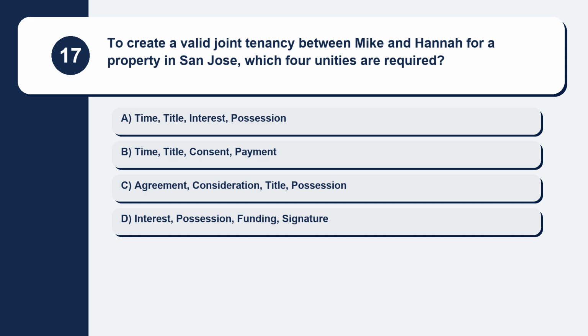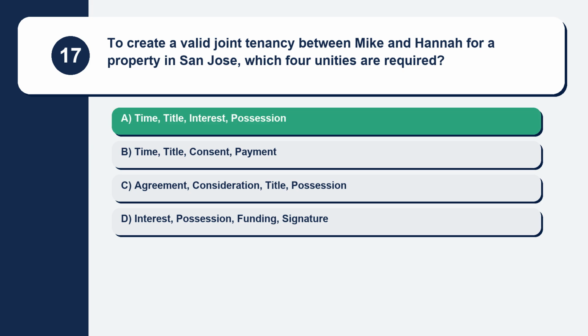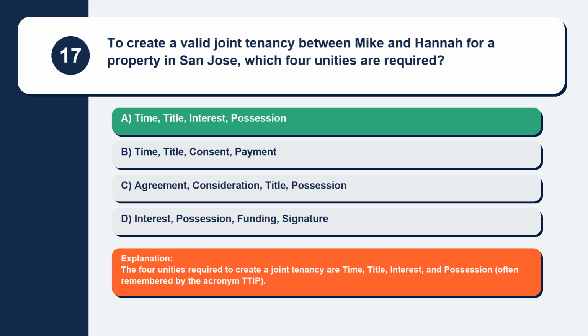Question 17. To create a valid joint tenancy between Mike and Hannah for a property in San Jose, which 4 unities are required? Here are your options. Option A, time, title, interest, possession. Option B, time, title, consent, payment. Option C, agreement, consideration, title, possession. Option D, interest, possession, funding, signature. The correct answer is option A, time, title, interest, possession. Explanation. The four unities required to create a joint tenancy are time, title, interest, and possession, often remembered by the acronym TTIP.